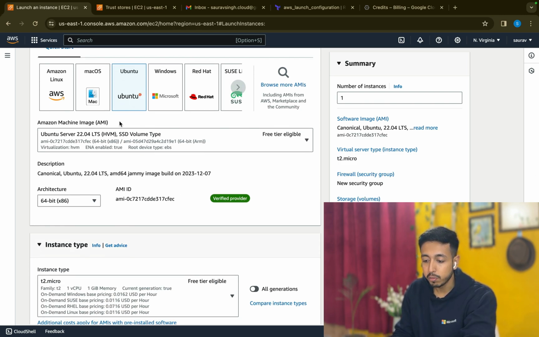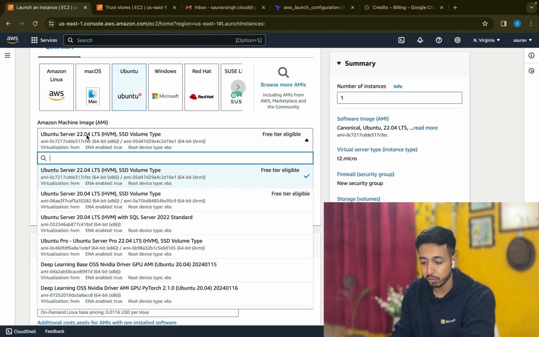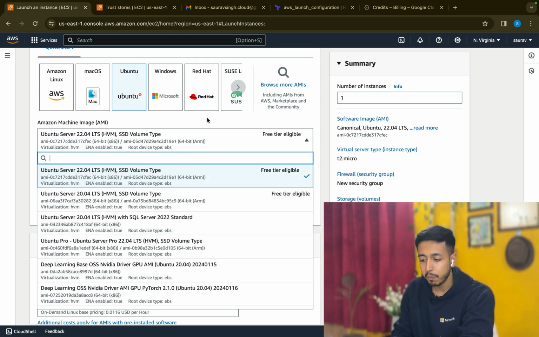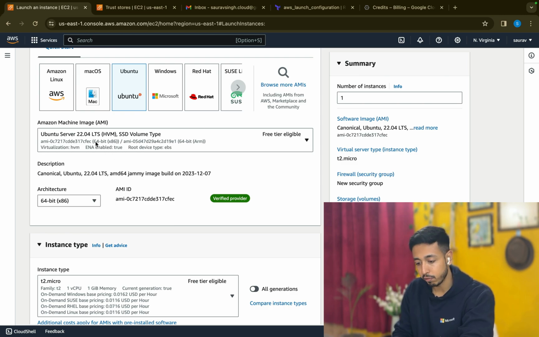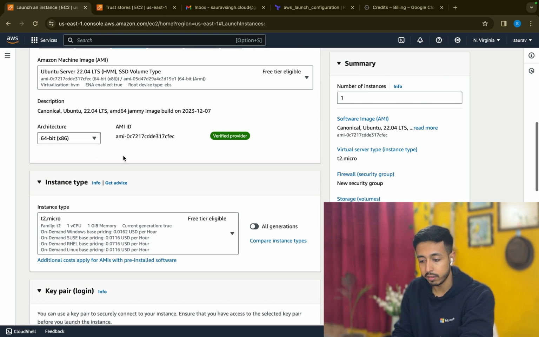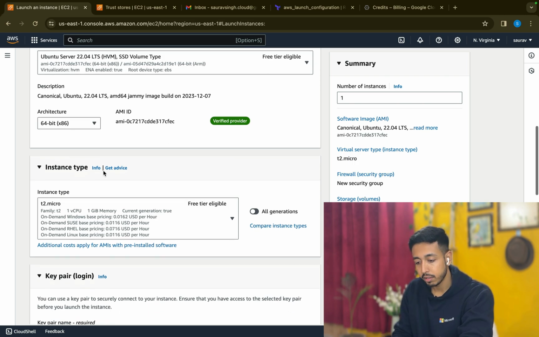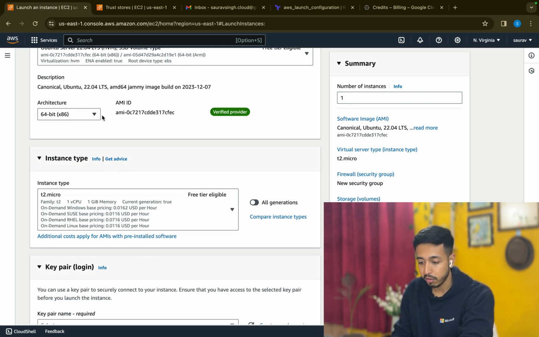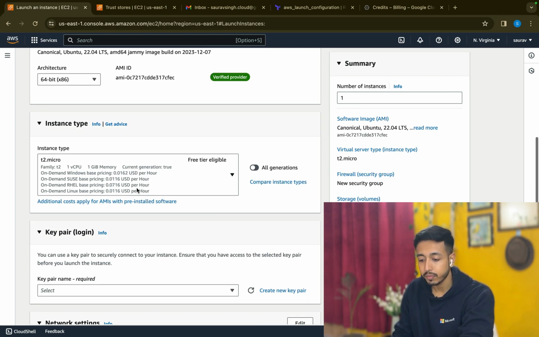I'm selecting Ubuntu, and automatically it is selecting the latest Ubuntu version. You can see this is the operating system that we're selecting, Ubuntu Server 22.04. You can see there are lots of previous versions, but let us leave it at the default, that is the latest one. Now architecture, that is the kernel version or the OS architecture. Let us leave it at the default. You can change it as well. We have x86 and we have the ARM version.